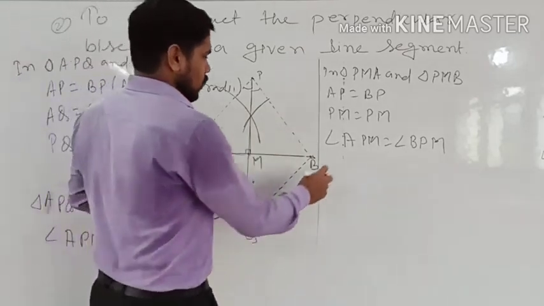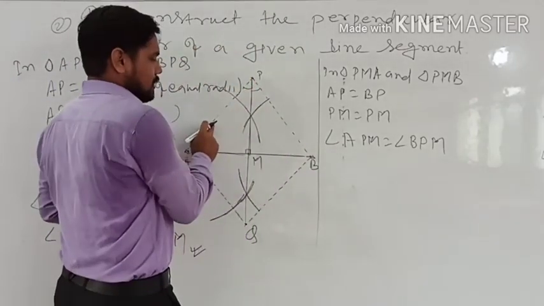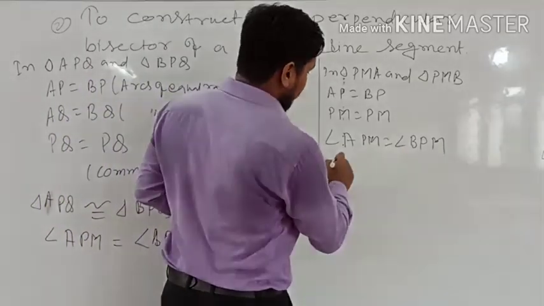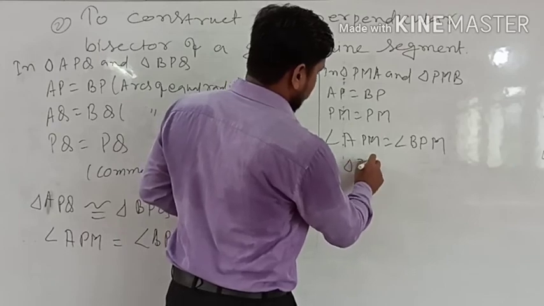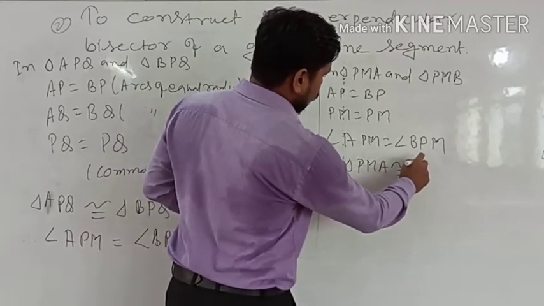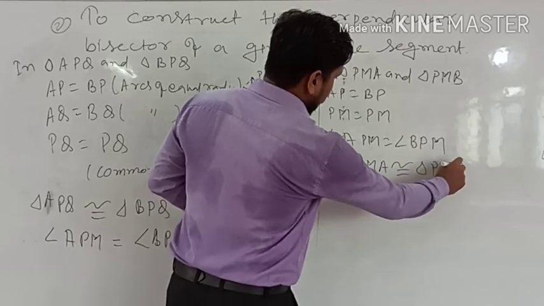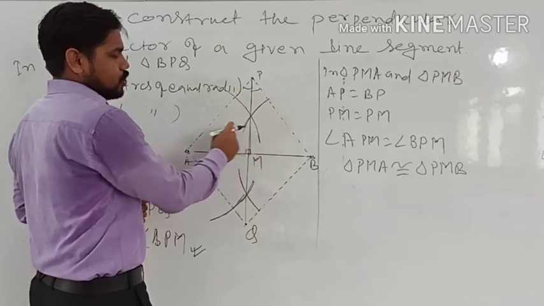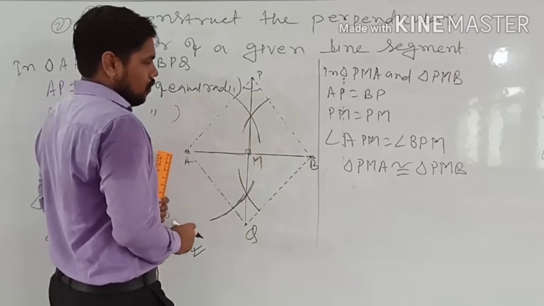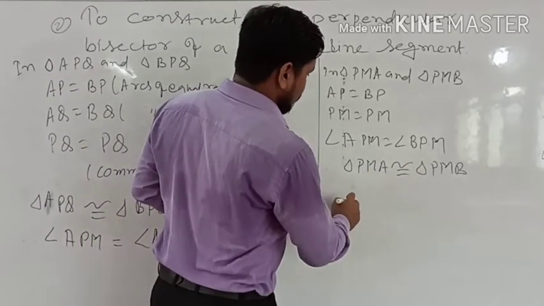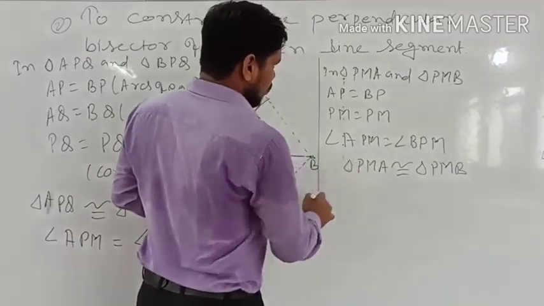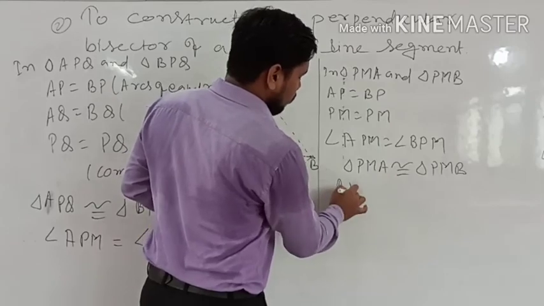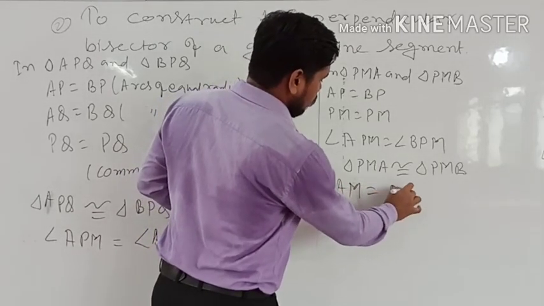So triangle PMA is congruent to triangle PMB. If these two triangles are congruent, then AM will be equal to BM.